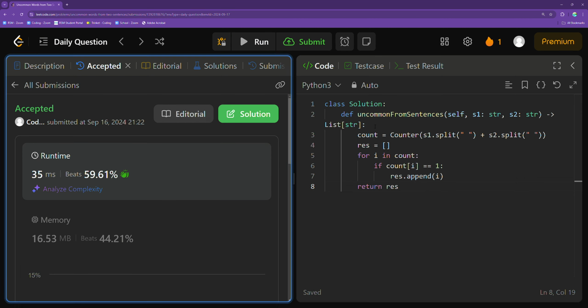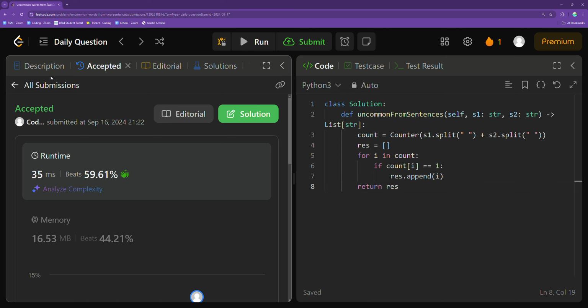And as you can see, it is just about as efficient as you can get. It is basically linear, or big O of n time, for both runtime and memory complexity, because of course we have to get the counter, which is big O of n time, of both of these strings. And we loop through the counter of them once, and so that's also going to be an O of n operation, or basically a linear time operation.